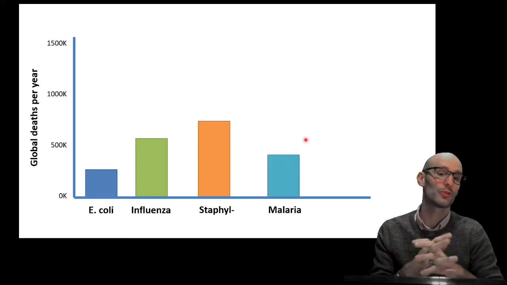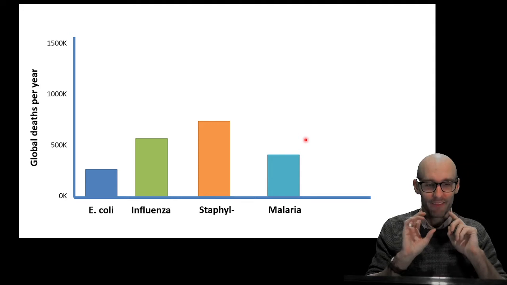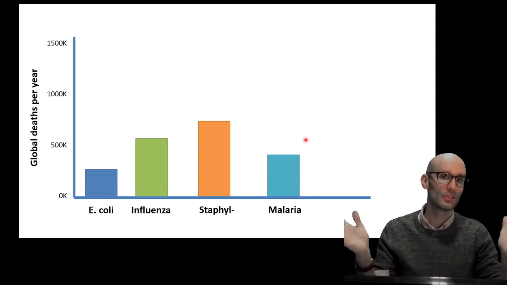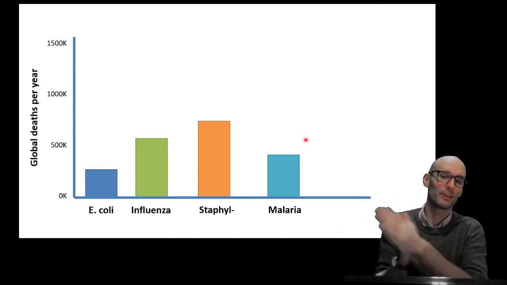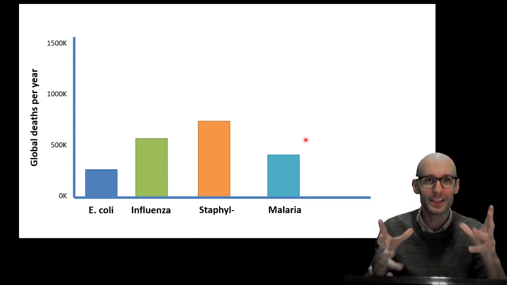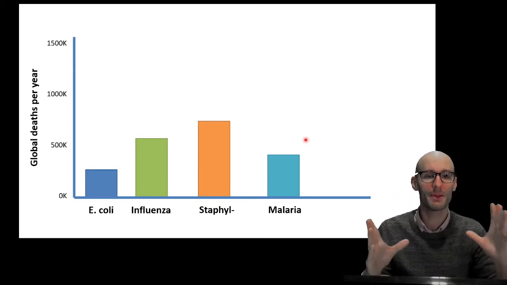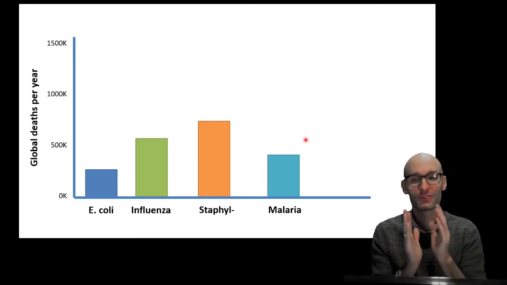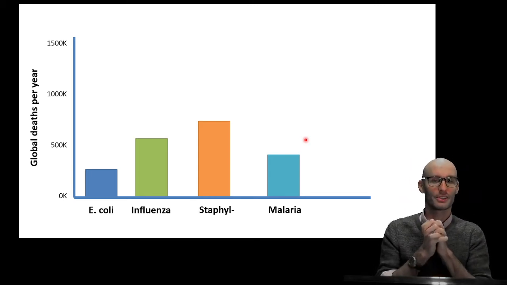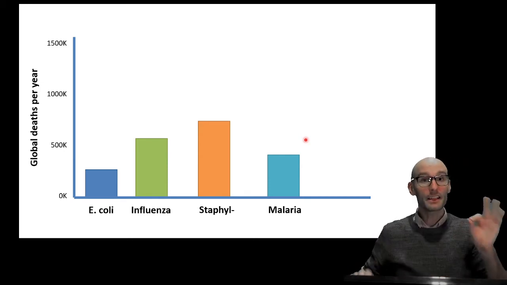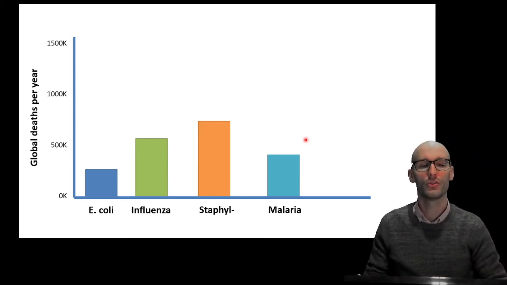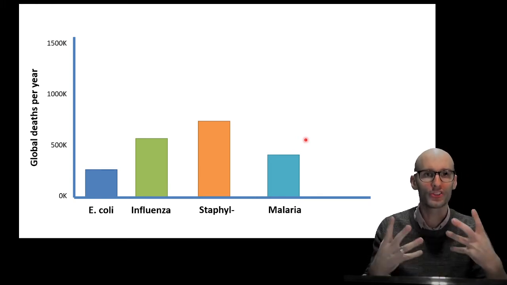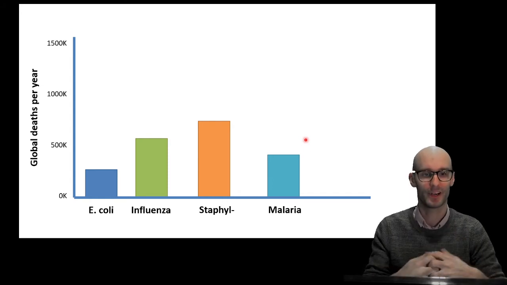So malaria kills around 450,000. This small group of protists are involved in killing a huge number, and they are incomparable to these very famous, well-known diseases. We need to be thinking about protists. And when we're talking about the cellular basis of disease, you cannot exclude malaria because it is right up there with influenza and staphylococcus and E. coli as a number one killer. Another important note is often the people who die of malaria are the young. So in terms of a cost to human life, malaria is massive, right? It's huge.